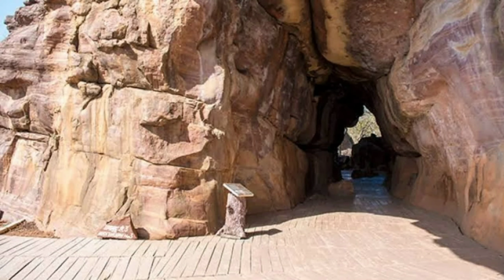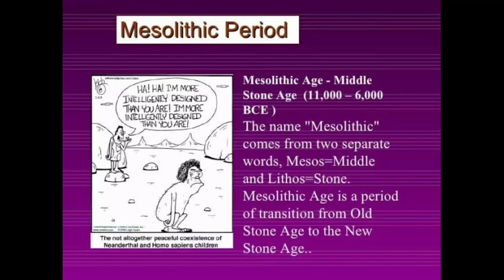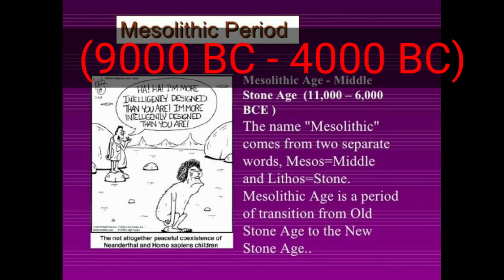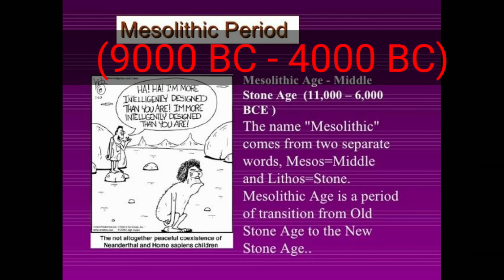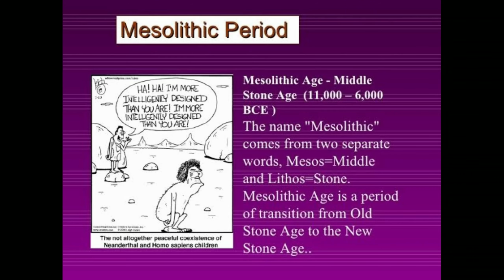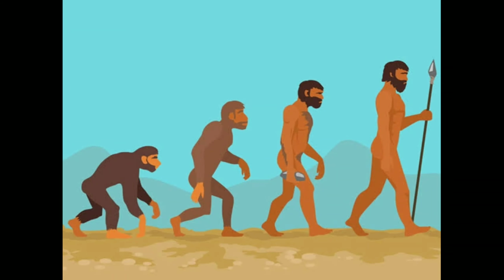This is very important. Now let us discuss the Mesolithic age, which lasts from 9000 BC to 4000 BC, also called a transitional phase between Paleolithic and Neolithic, because in this age the climate became warm and dry, which brought about changes in flora and fauna and made it possible for human beings to move to new places.